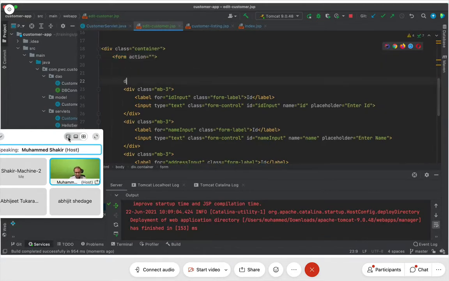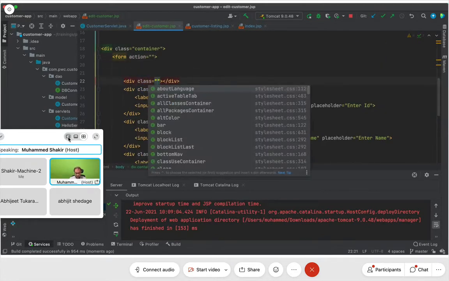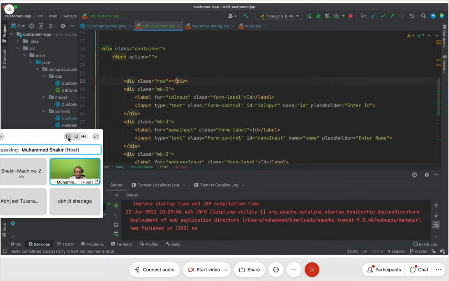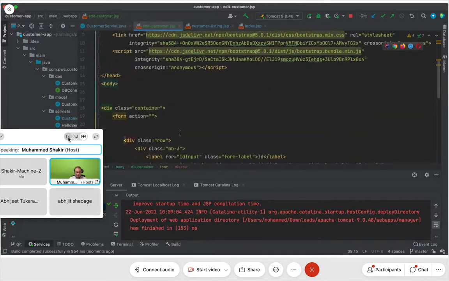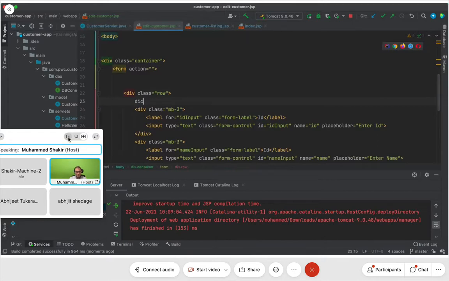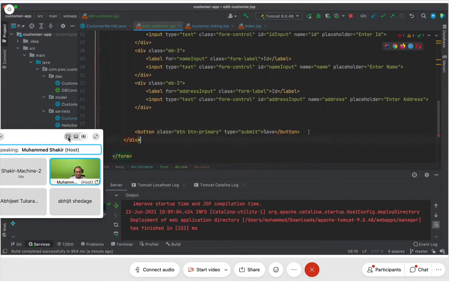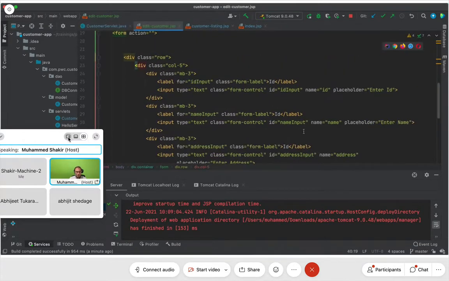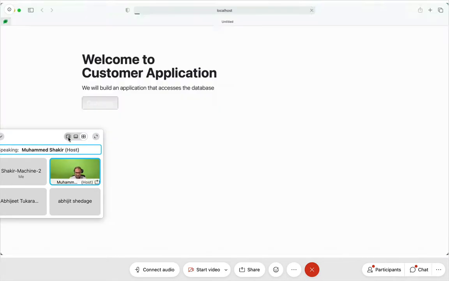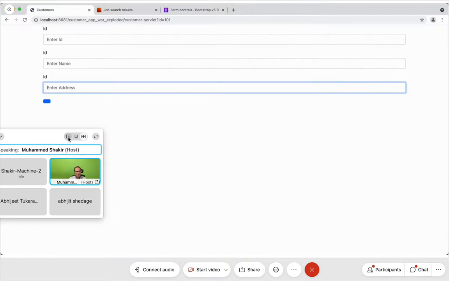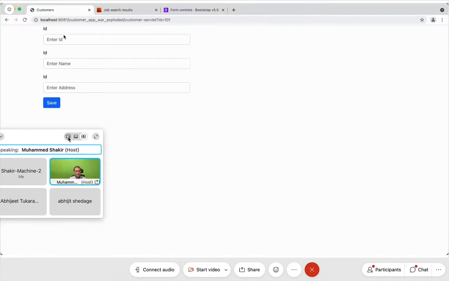I will say div. I'll say class is equal to row, and I'm going to restrict the whole form. Within that I'll say div dot col-5 columns. I'll just take it, because it's a 12 column grid. Don't worry, I don't want to get into discussions of that. So I've got a row and I've got a column. Just take it, I don't want to explain HTML, or else it will take a good amount of time. And here you go. Okay, so I've got save. You can see this. It's a small form.